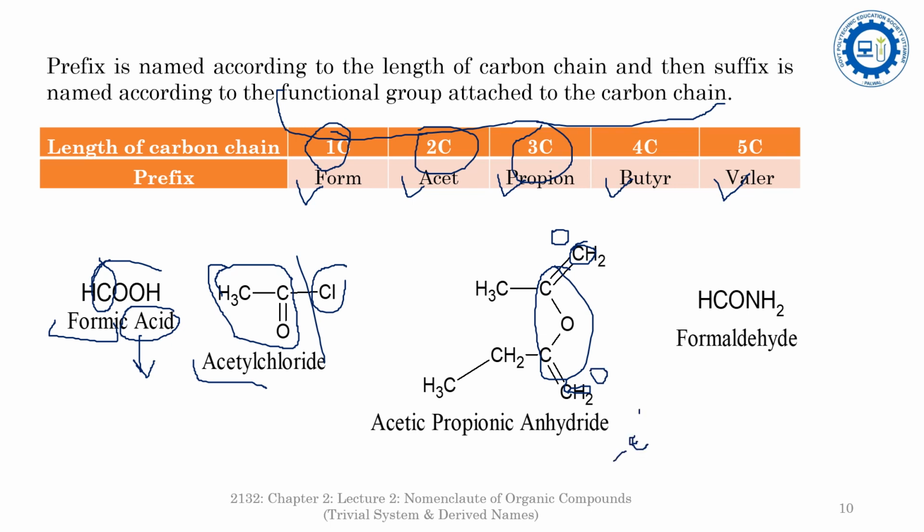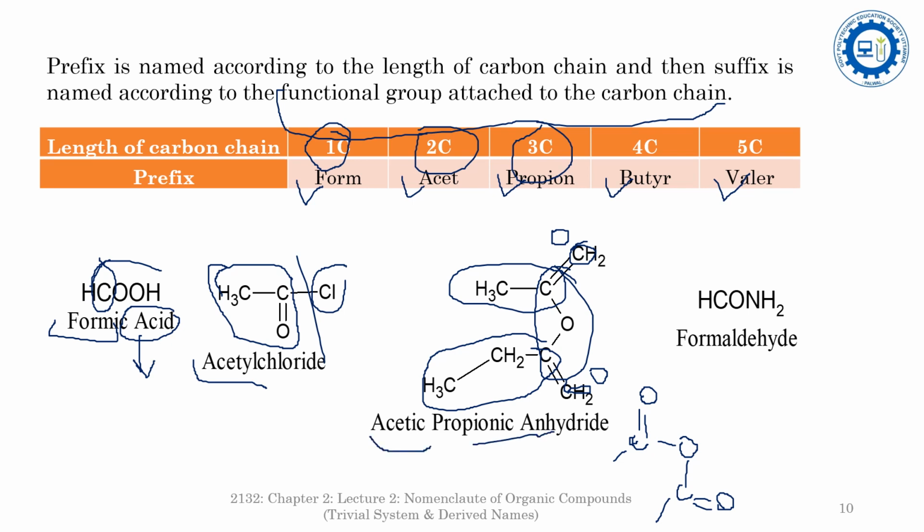The functional group is this one, CO-O-CO. So here you are seeing this is the two carbon chain and there is the three carbon chain, so it is the acetic propionic anhydride. It is the anhydride part, and there are two different carbon chains here. One is acetic and the second one is propionic.